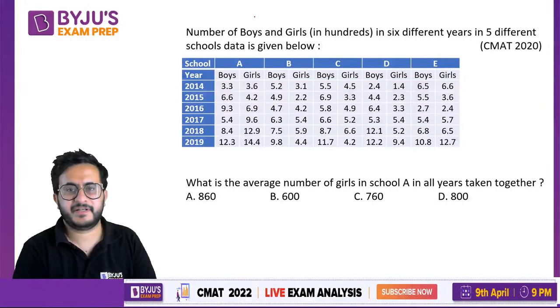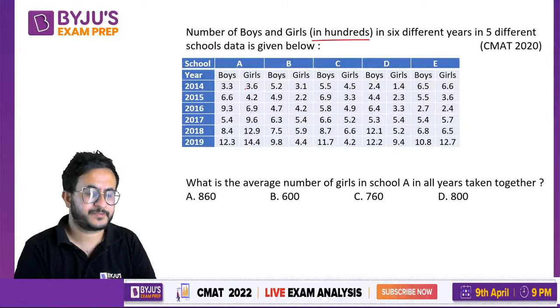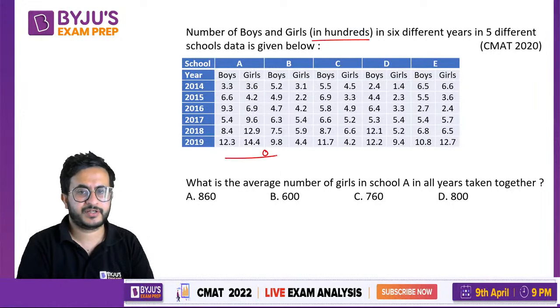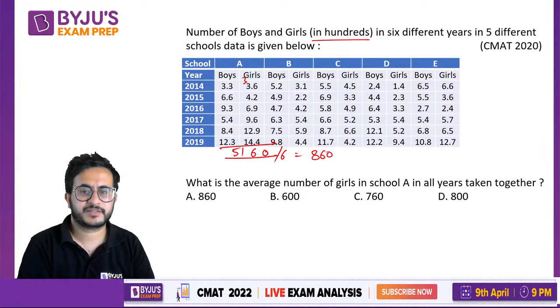Now these are given in hundreds. So 3.6 means 360, 4.2 will mean 420, 6.9 will mean 690. So last में एक zero आएगा सब में. So let's put that zero here. Now let's add: 8, 17, 26, 30, 36, 3 carries, and then 10, 16, 25, 25 plus 26, 51. 5160 divided by 6. We get 860.